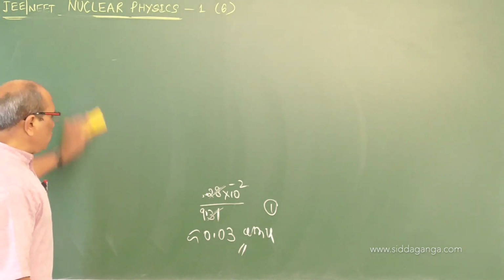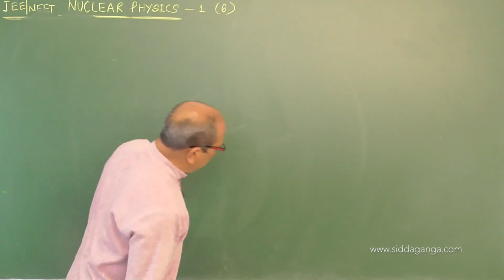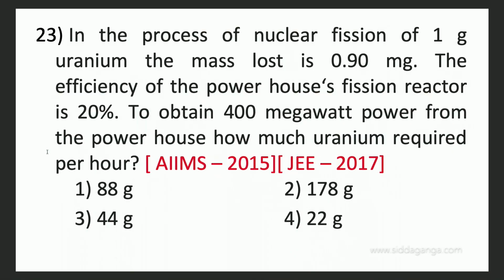Binding energy equal to delta M into 931 relation, the question appeared. In the process of nuclear fission of 1 gram of uranium, 0.9 milligram is effectively converted into energy. The efficiency of the powerhouse of the fission reactor is 20%, 20 by 100 equal to 1 by 5.